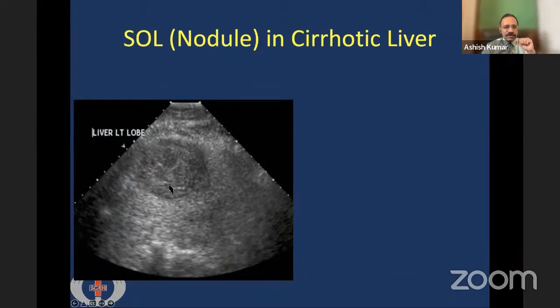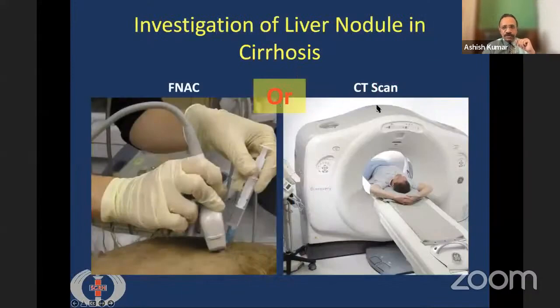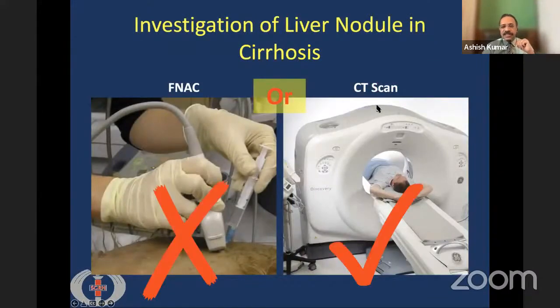So whenever a space occupying lesion is seen on ultrasound in any cirrhotic liver, the differential diagnosis, number one would be HCC, but it could also be regenerating nodule, dysplastic nodule, focal fatty infiltration, adenoma, hemangioma, metastasis, cholangiocarcinoma. So we have to rule out all these conditions whenever we detect a space occupying lesion in a cirrhotic liver. So how do we do that? Do we do a FNAC or do we do a CT scan? The answer is that the best modality for detecting liver cancer in a cirrhotic liver is a CT scan.